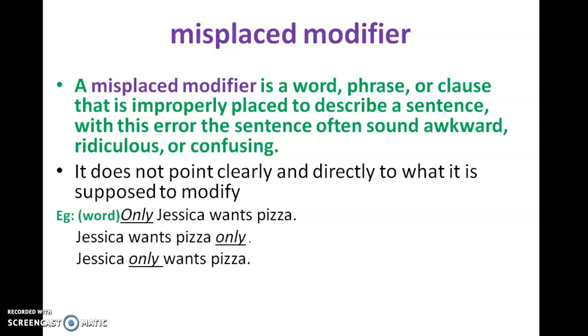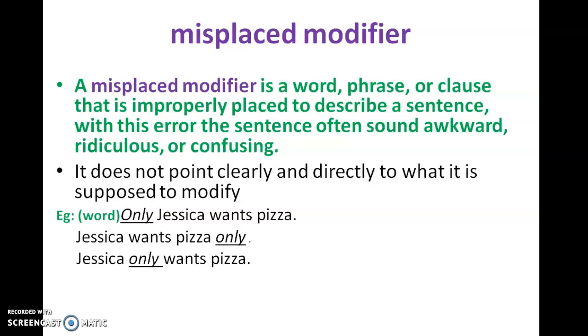In the second sentence, Jessica wants pizza only. Jessica actually wants the pizza. She does not prefer any other edible thing. Do you want to pause it? In the next sentence, Jessica only wants pizza. There are things placed in front of her, but she is taking pizza only in this case.